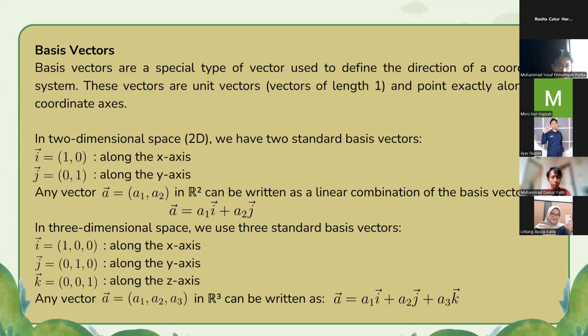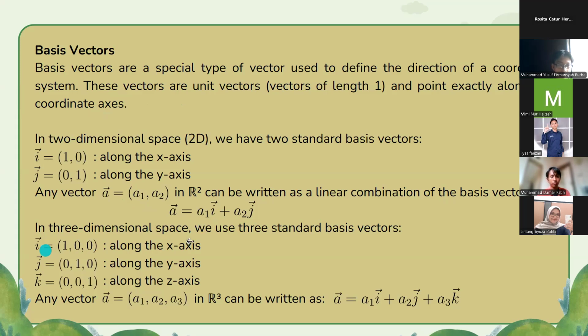So we can write vector a is equal to a1 vector i added to a2 vector j.